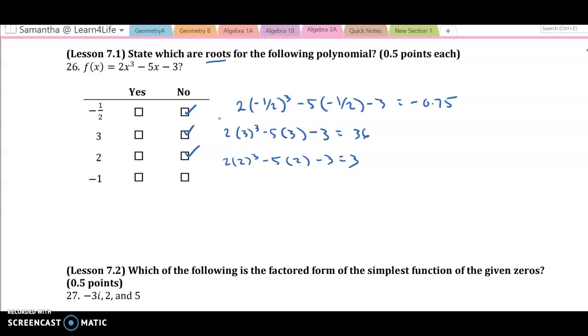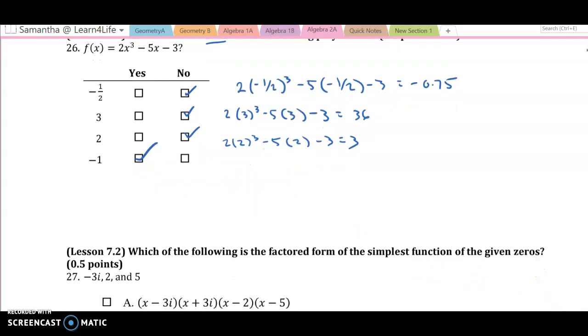And then when I plug in negative 1, 2 times negative 1 to the third minus 5 times negative 1, minus 3, and I get 0 finally when I plug in negative 1, so that's a yes.